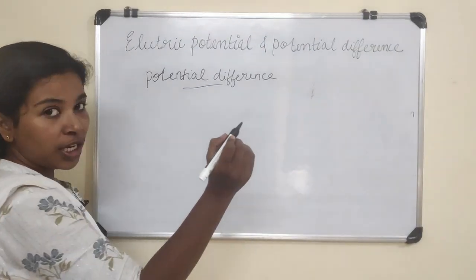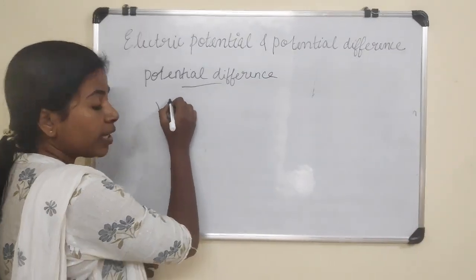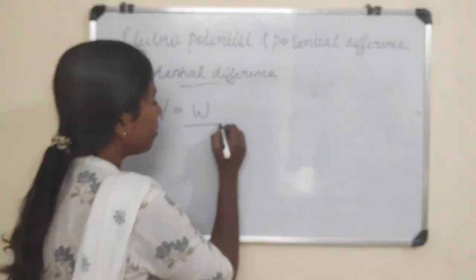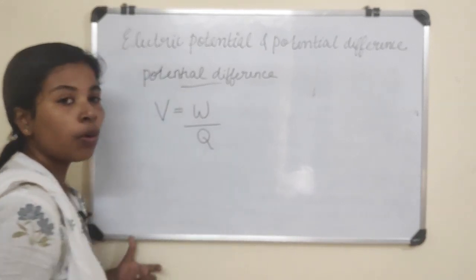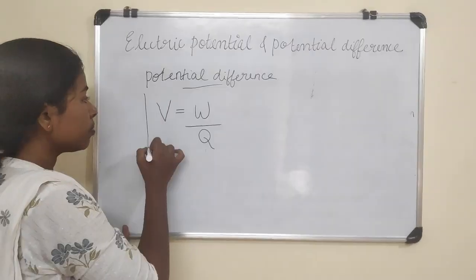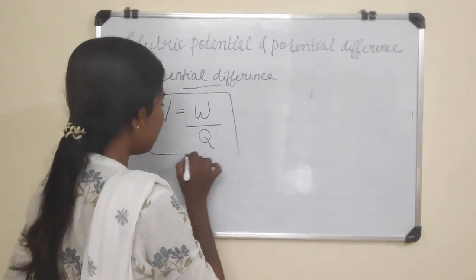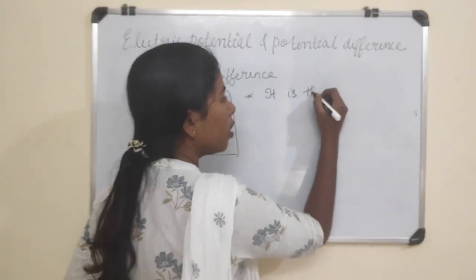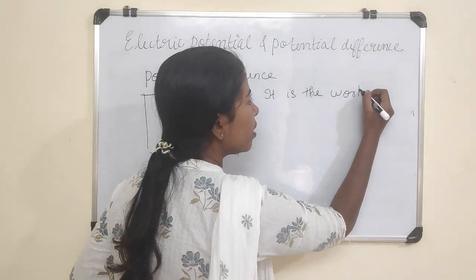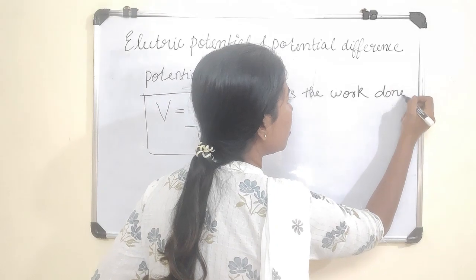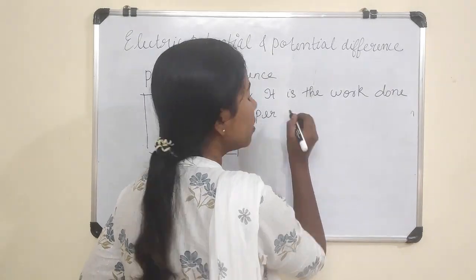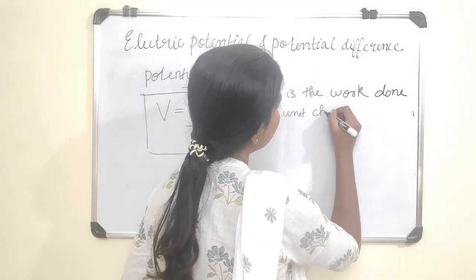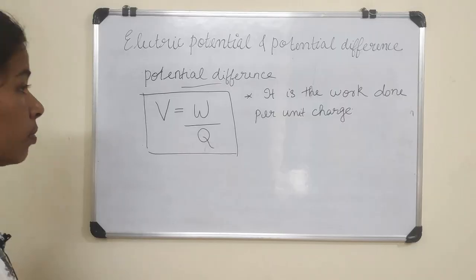Here we denote potential difference by the capital letter V, equal to work done by charge, V = W/Q. So it is the work done per unit charge.